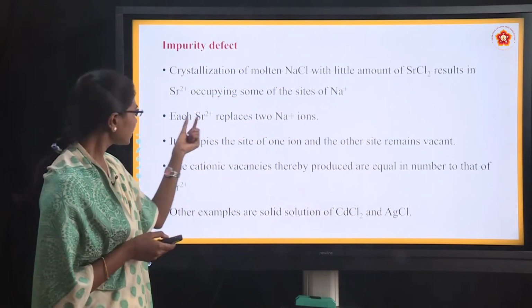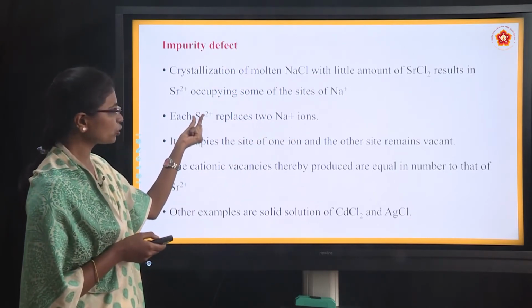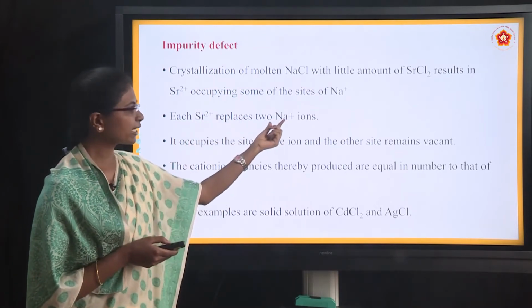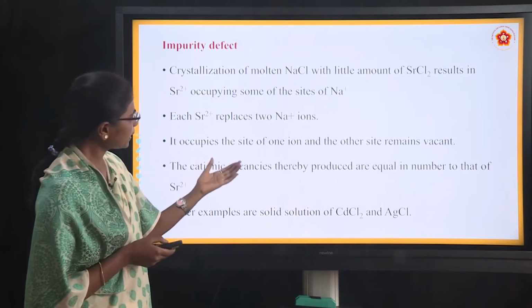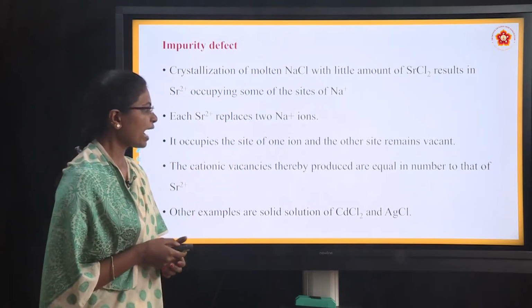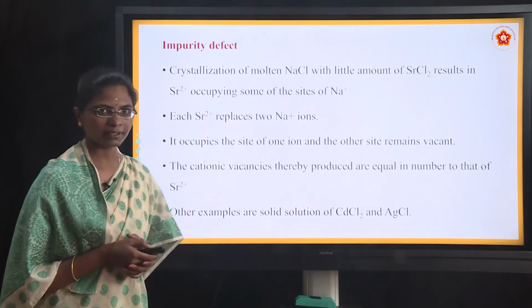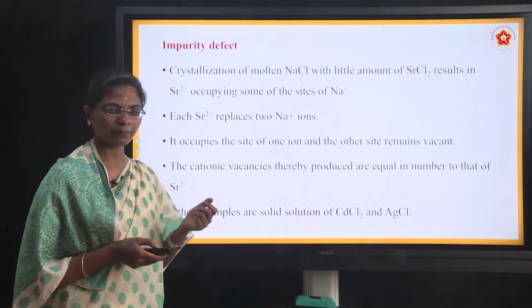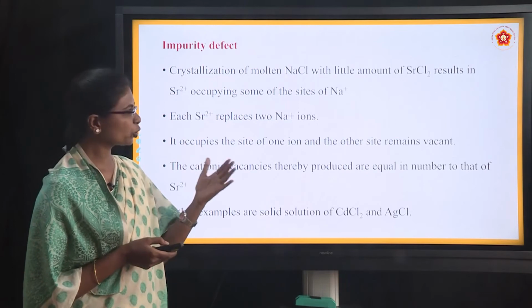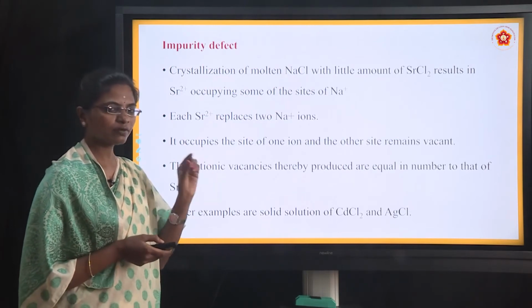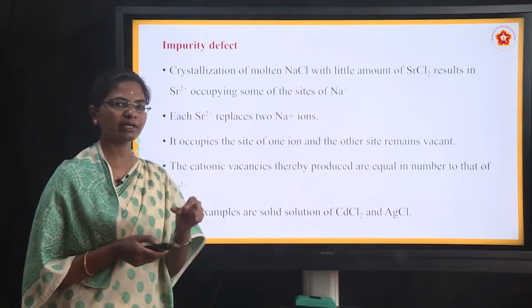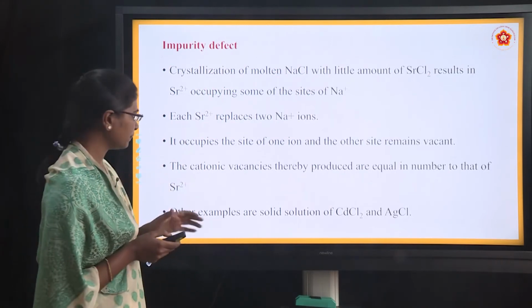Remember this: each Sr2+ ion replaces 2 sodium cations, and it occupies the site of one ion and the other site remains vacant, because it occupies 2 places of sodium. It will just sit in one place of the sodium ion, and one place will remain empty.